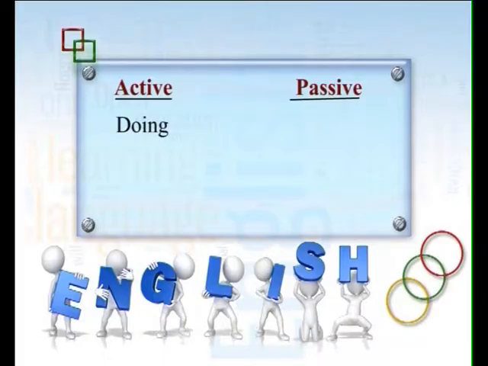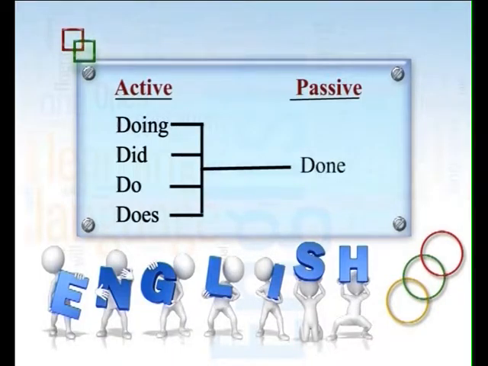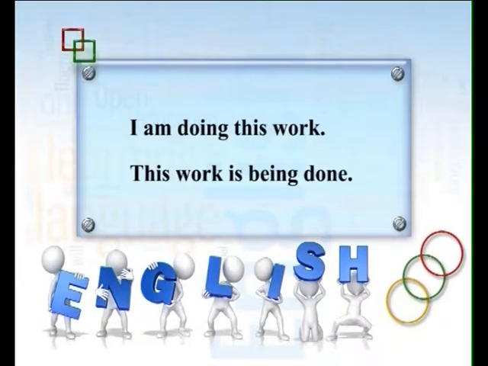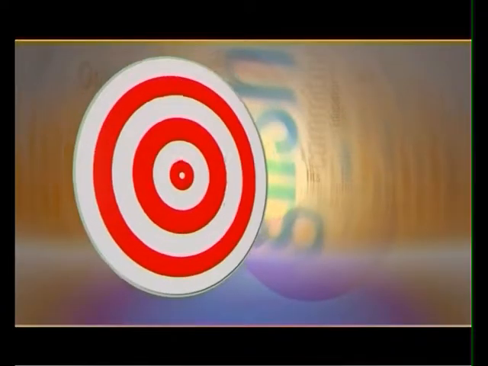But one thing you will notice, from active to passive, whatever is the form of verb in active, it may be doing or did or do or does, but in passive it has to be the third form, past participle, done. Like I am doing this work, this work is being done. See, always it is done. In active, maybe it is doing, maybe it is did, maybe it is does, but in passive it is always done.